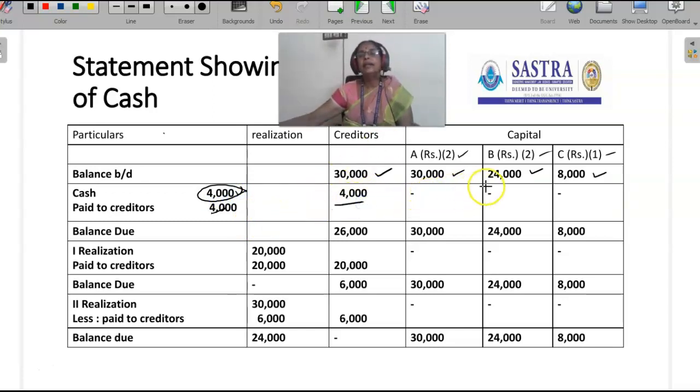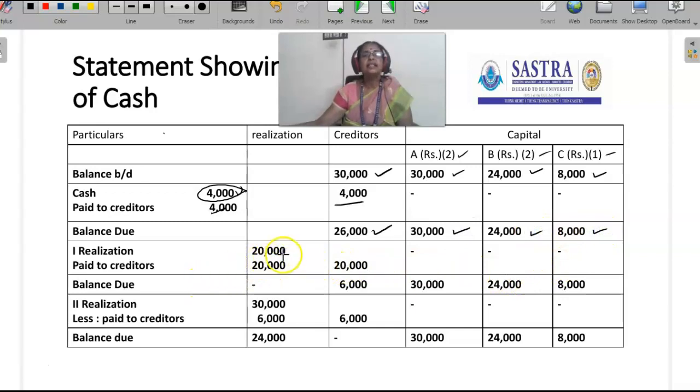So the capital of partners is not settled; the partners are not paid any amount. The balance due is for creditors after the cash balance is settled to the creditors. The balance is 26,000 for creditors. The partners' capital is 30,000, 24,000, 8,000.